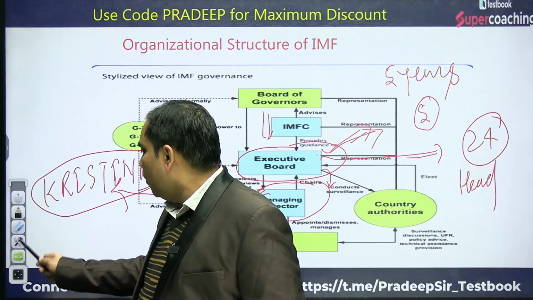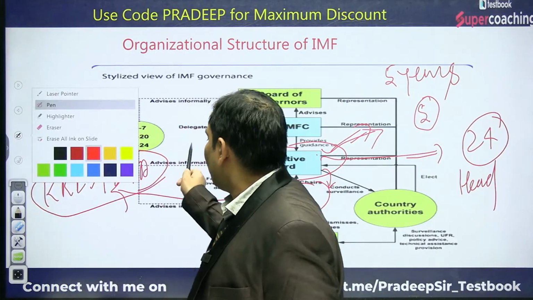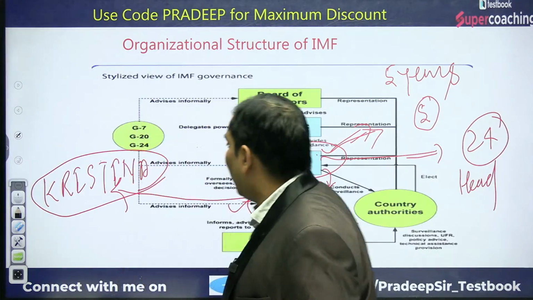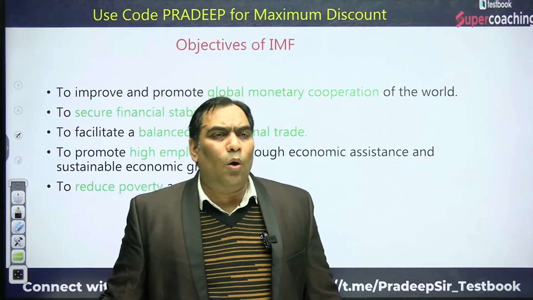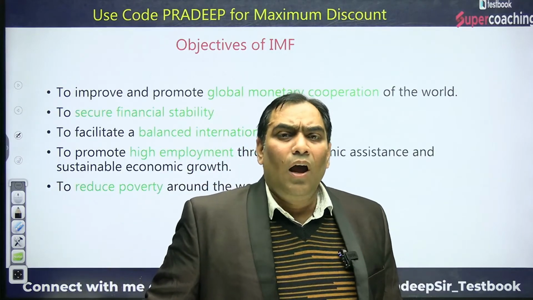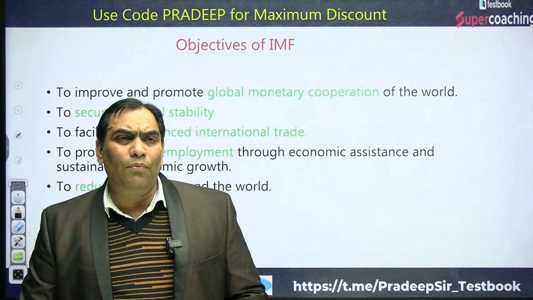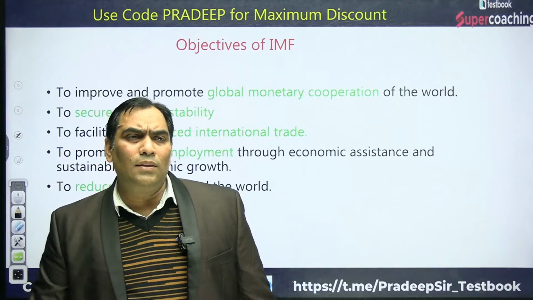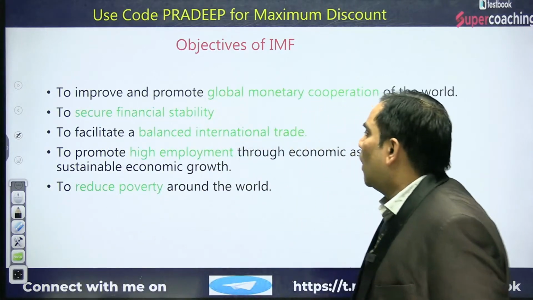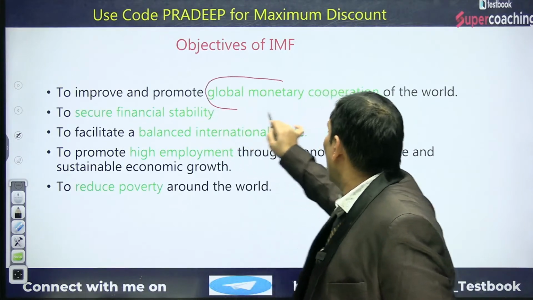Now we are going to proceed further and discuss the objectives. When we talk about the objectives of the IMF, what the IMF wants to achieve, we can say that the objective of the IMF is to promote and improve global monetary cooperation.